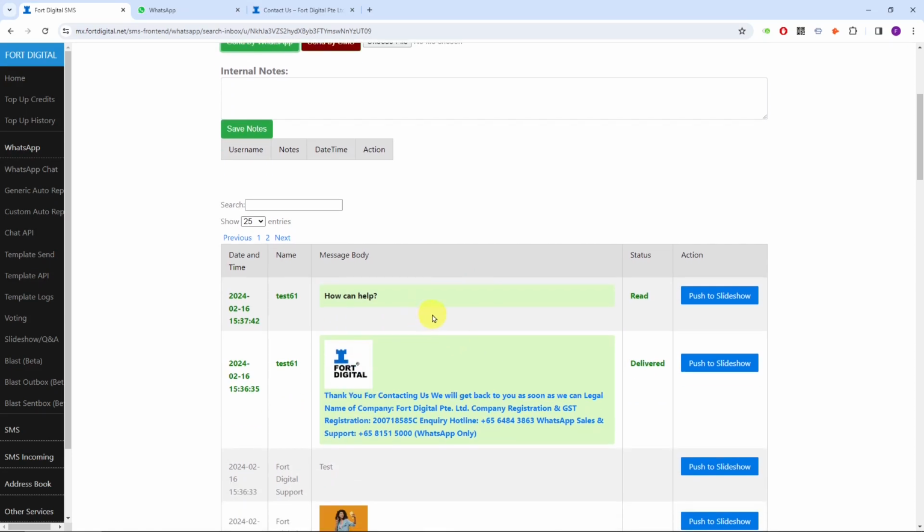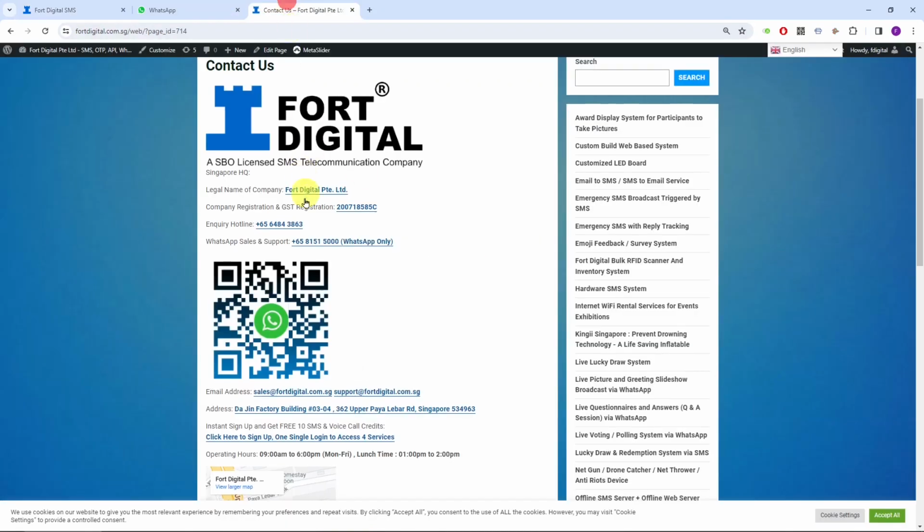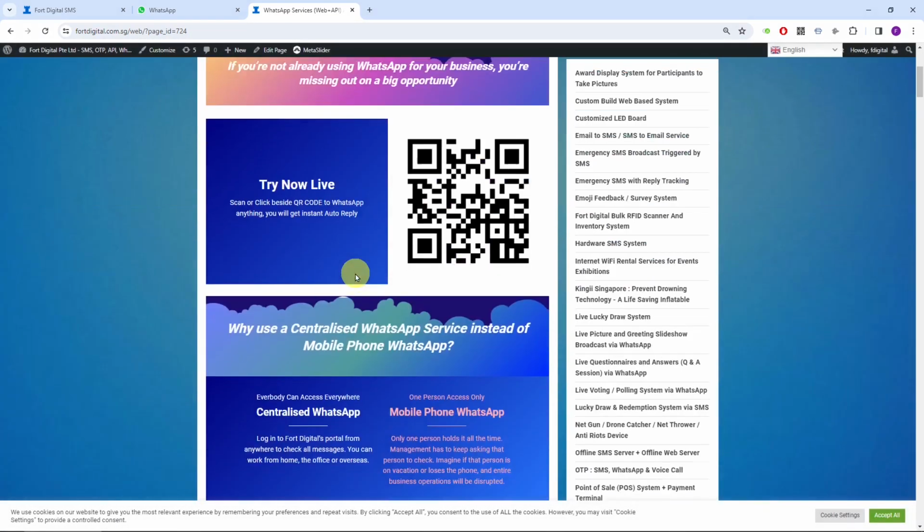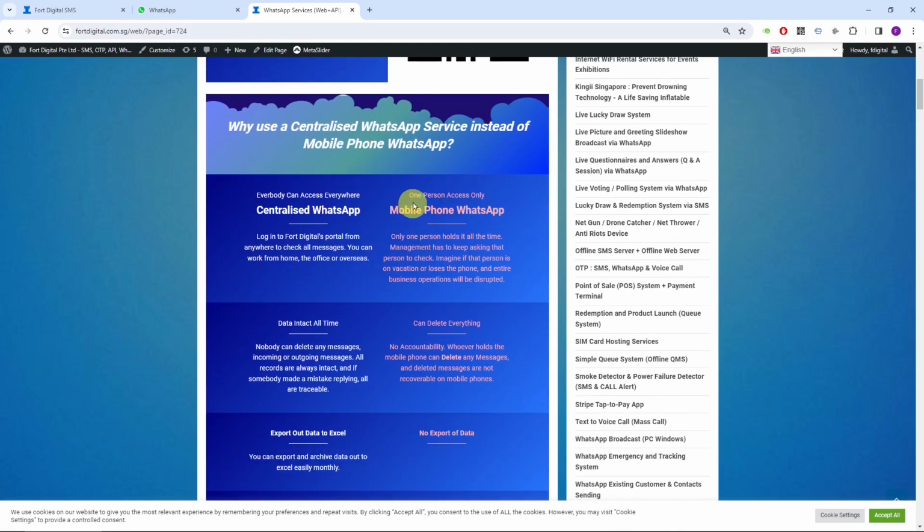Now, another advantage of this system is that you can see there's no delete button. This is what we call accountability. So this is for company or business use. You cannot use a normal handphone, as we explained on our website. You cannot use a normal mobile phone or handset for business use, because that means only one person holds the handset all the time, so you always depend on one person. While this is a centralized system, everybody can log in from anywhere in the world and work together.